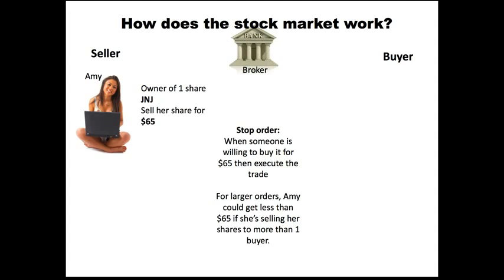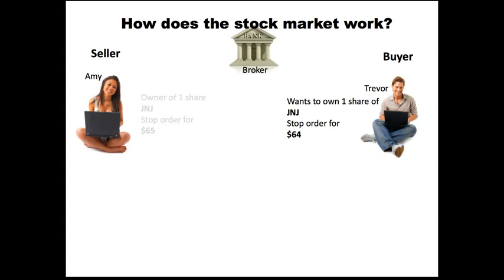Amy's shares would all be executed under that stop order, and that's the thing you've got to really understand about a stop order. Even though she has it set for 65, if not all the shares are executed in that first order, the second order, whatever the price, it could be higher or lower, is going to be executed because it's all done at once. So that's the one thing you've got to be aware of with a stop order: even though it's at 65, if not all the shares are executed at that price, some of them could go lower or higher. So let's go to the next thing here.